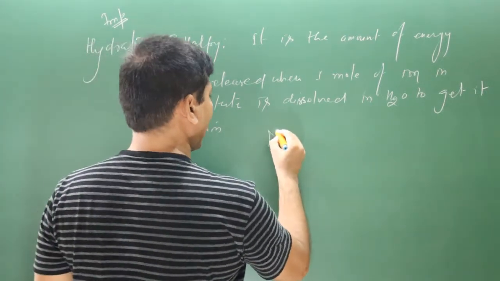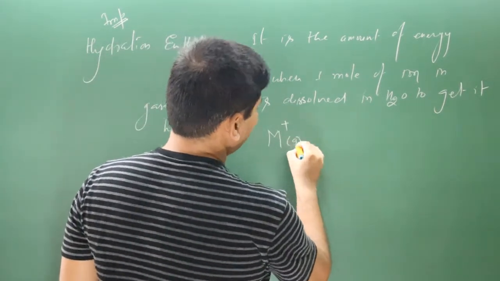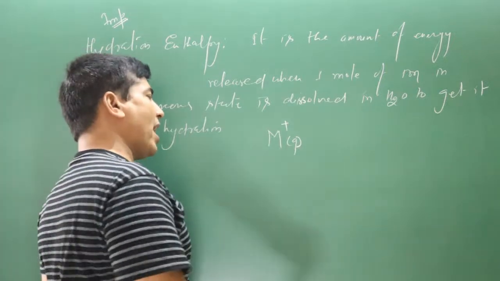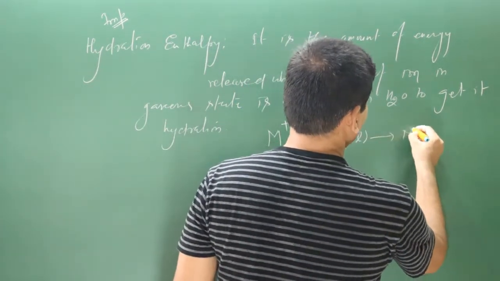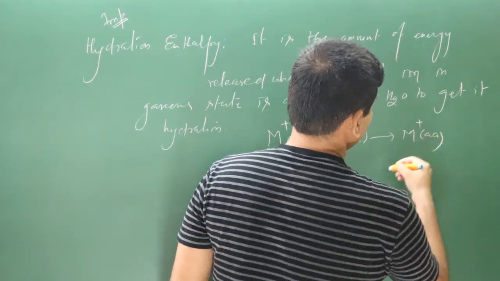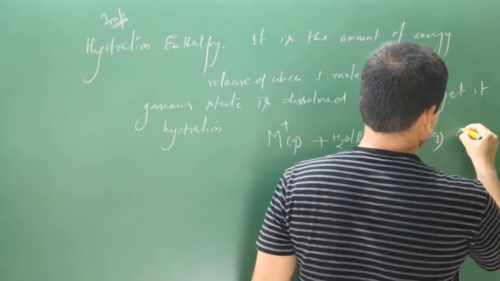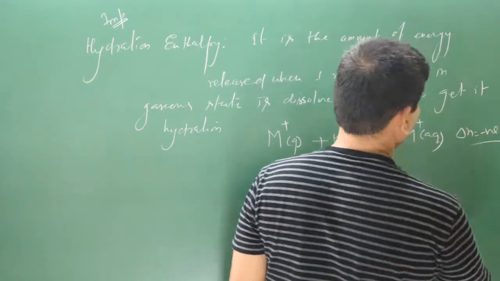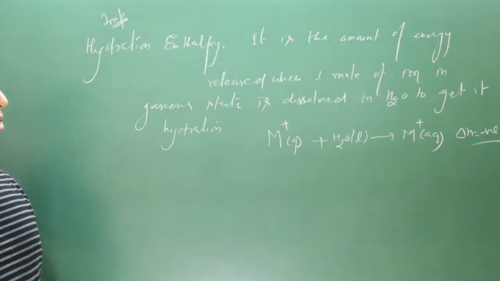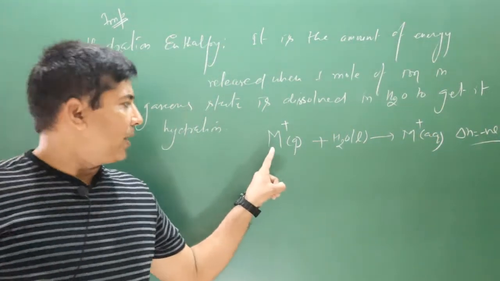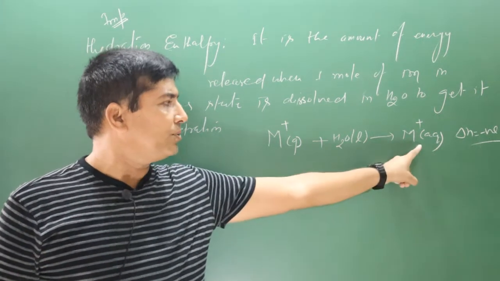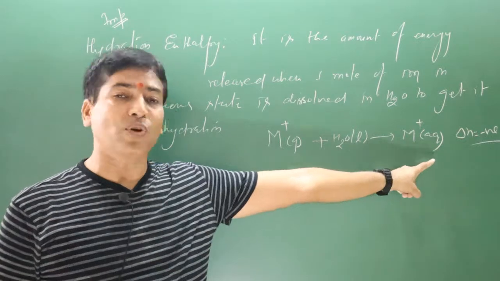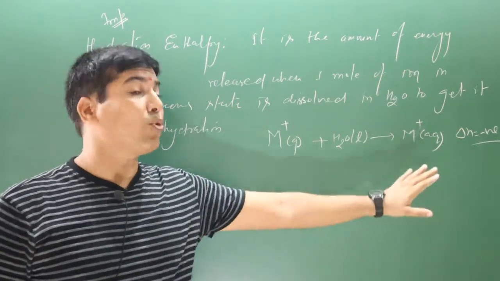Let's say we have a metal ion in the gaseous state. We add water molecules, liquid water, and it converts into the aqueous state. In this case, the enthalpy ΔH value will be negative because it is an exothermic process. The metal ion in the gaseous state is converted into the hydrated state. Aqueous means water molecules are attached there.